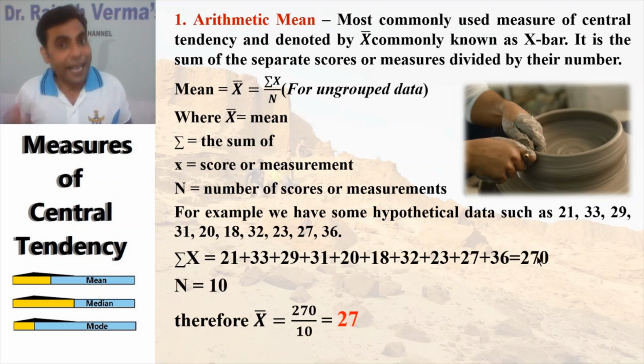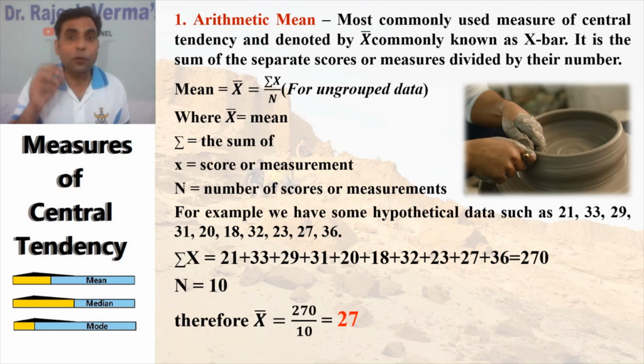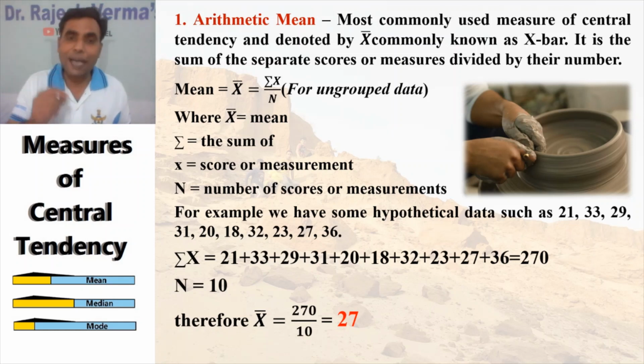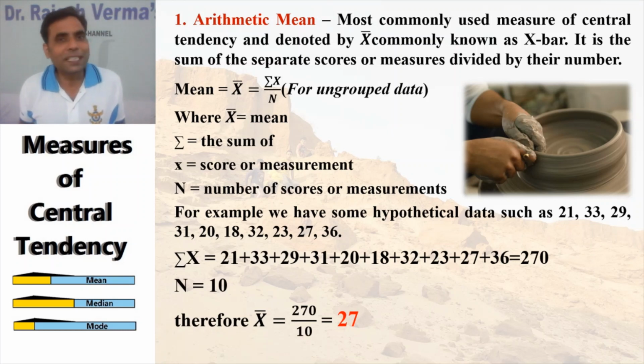What is n? N is the number of scores. You count these numbers: 1, 2, 3, 4, 5, 6, 7, 8, 9 and 10. These are 10, so n is 10. In that case, your summation x was 270, and if you divide 270 by 10, your mean, or x bar, will be 27. How easy it is! Getting my point? So it's easiest.